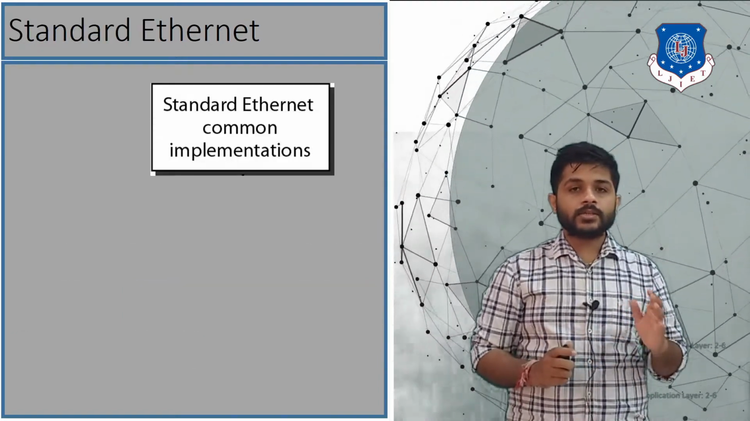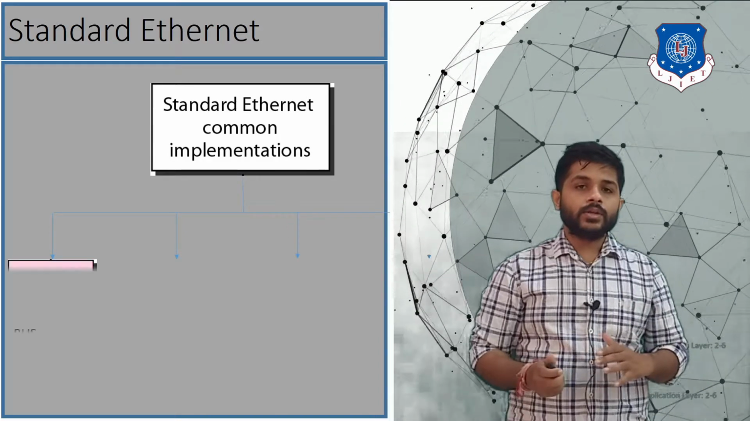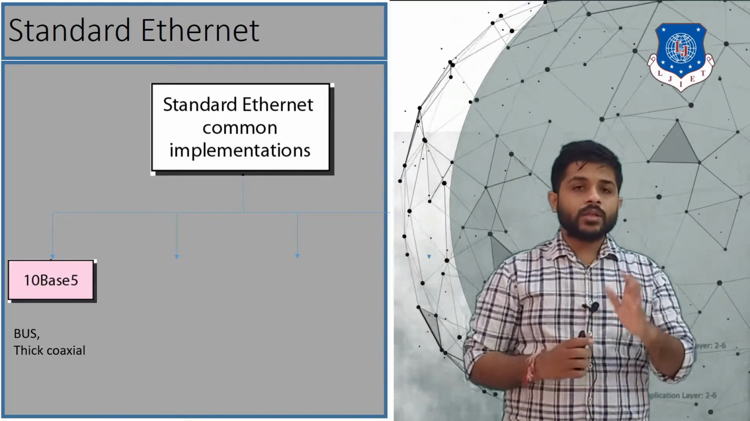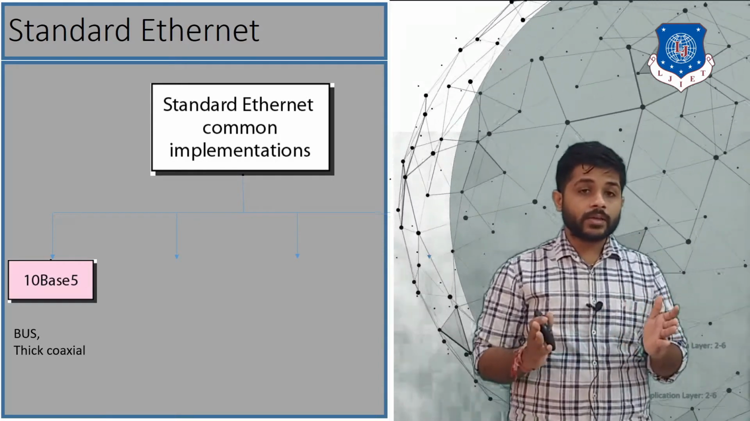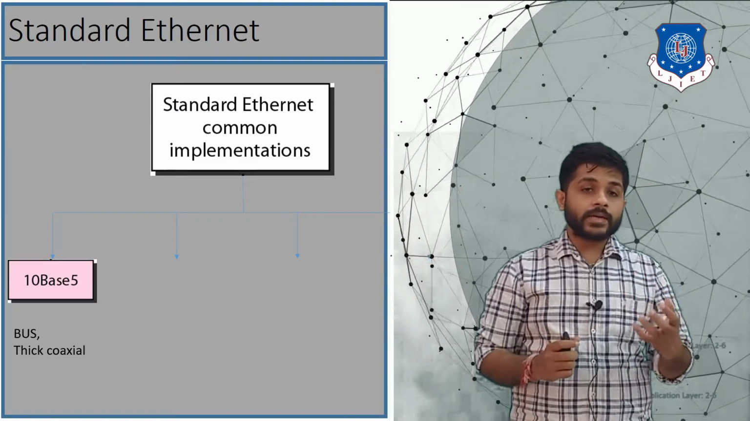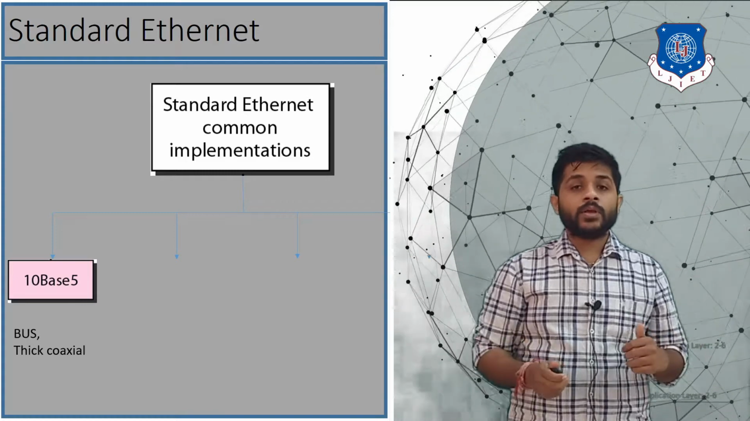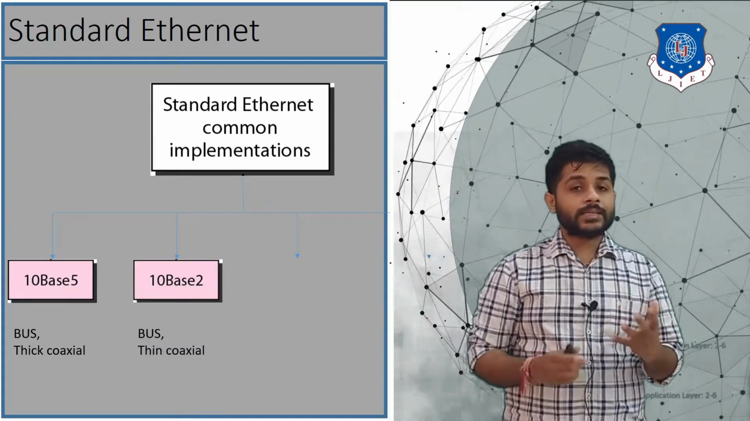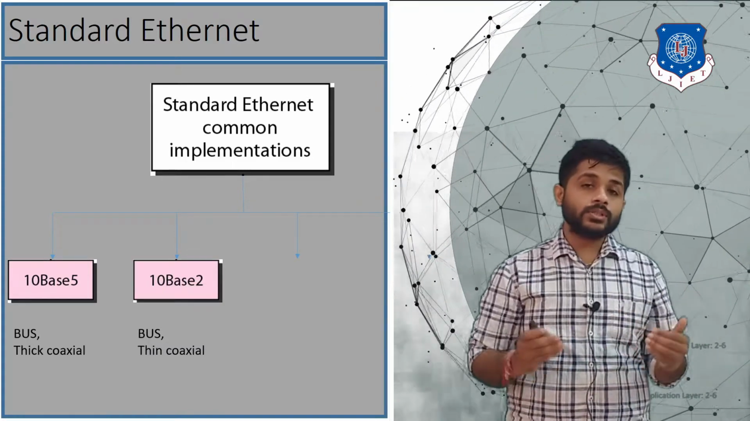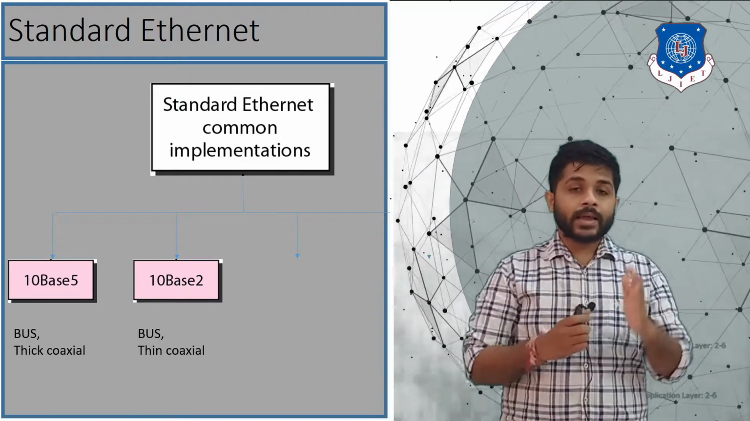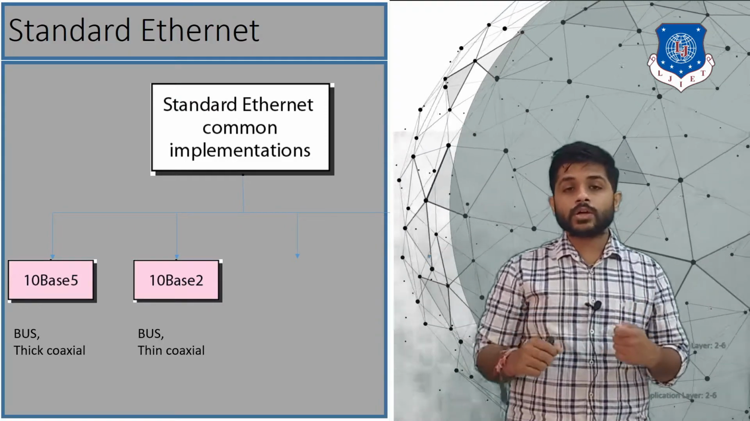Let's discuss the standard Ethernet. So these are the implementations. The first is the 10BASE-5, which is implemented in the bus and using thick coaxial cable. The second one is the 10BASE-2, which is also used to create the bus topology, and it can be used using the thin coaxial cable.